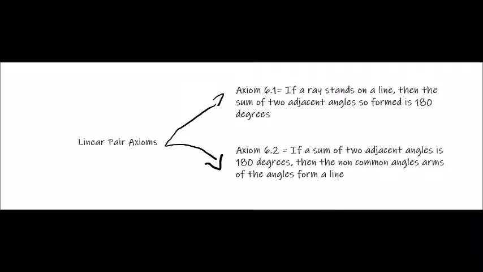Axiom 6.1 states that if a ray stands on a line, then the sum of the two adjacent angles so formed is 180 degrees. Axiom 6.2 states that if the sum of two adjacent angles is 180 degrees, then the non-common arms of the angles form a line.